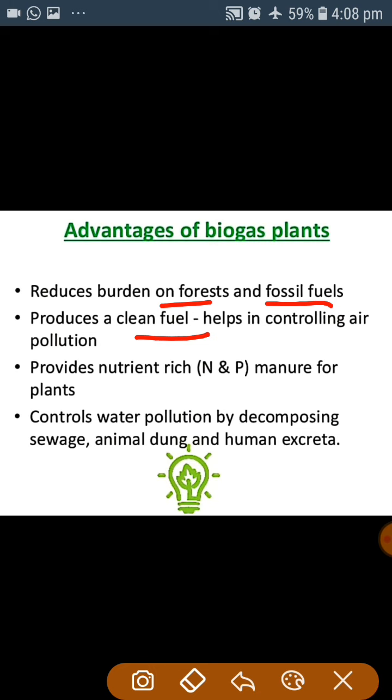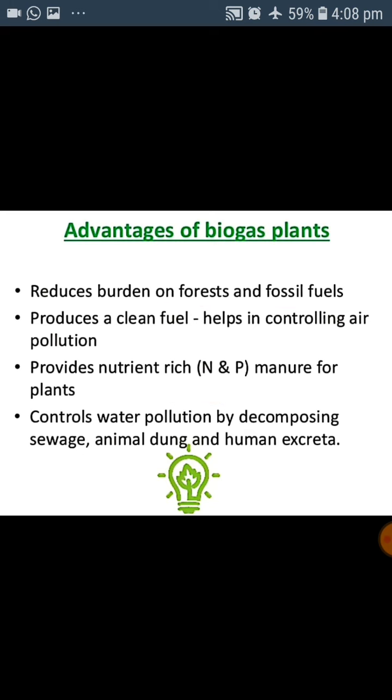Third, it provides nutrient-rich manure for the plants. Fourth, it helps in controlling the water pollution by decomposing the sewage, animal dung and human excreta. Although the calorific value of the biogas is low, it is used as a clean fuel.